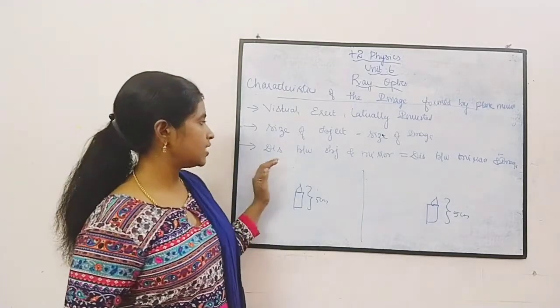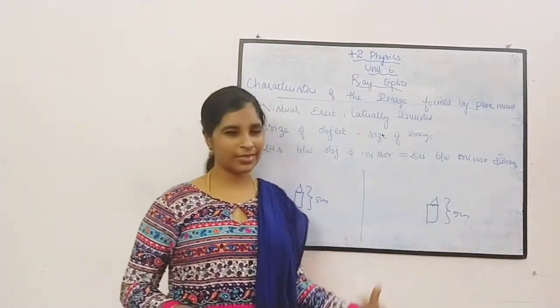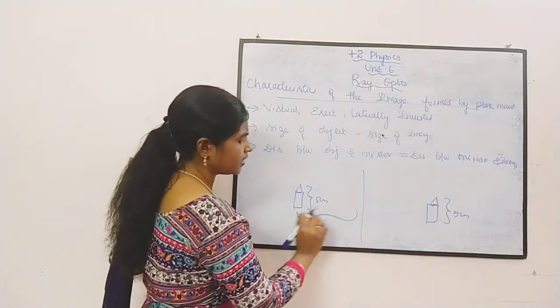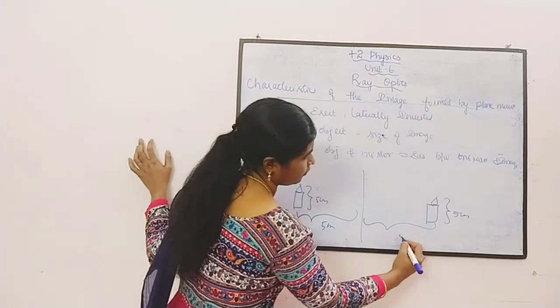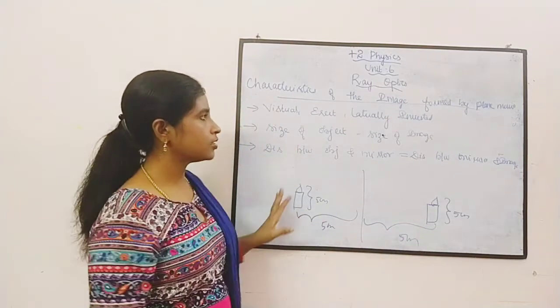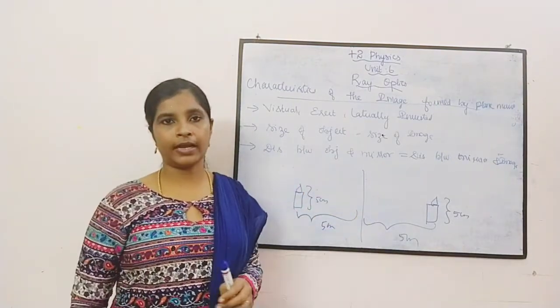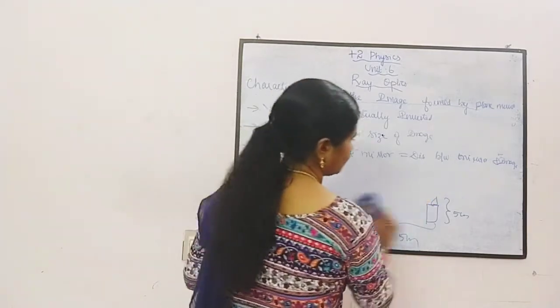The third property is the distance between the object and the mirror is equal to the distance between the mirror and the image. Just now we have discussed. If the distance between the object and the mirror is 5 meters, definitely the image distance will also be 5 meters. So these are the three common characteristics of a plane mirror. One more characteristic is there that I want to explain clearly.